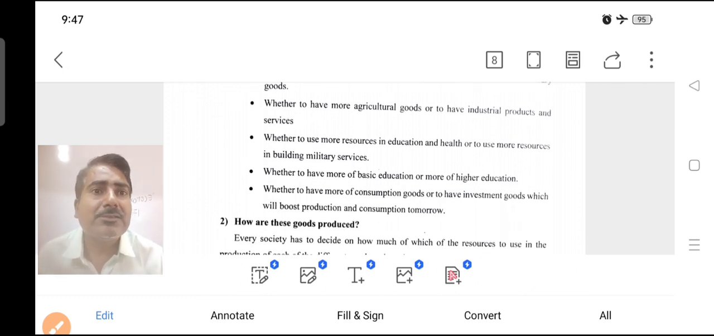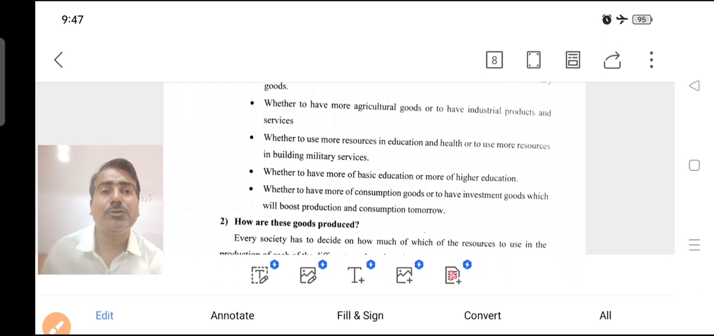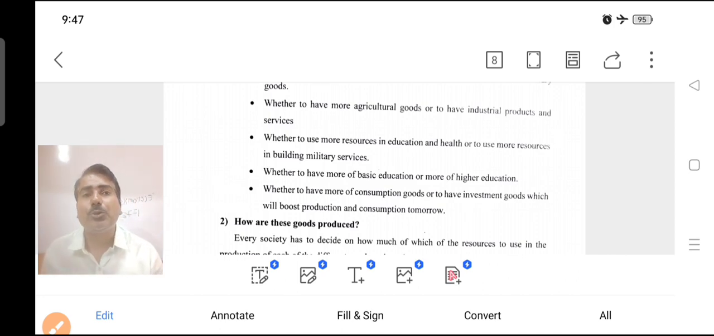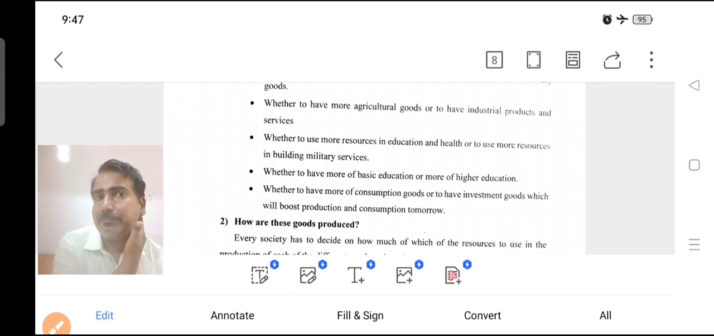And next, the third point. Whether to use more resources in education or health. This question also comes up. Health purpose or education purpose, so resources will be utilized. And whether to use more resources in building machinery or military services. Military services also have to be produced. That question is also very important.